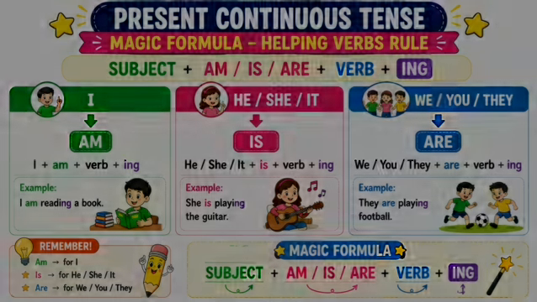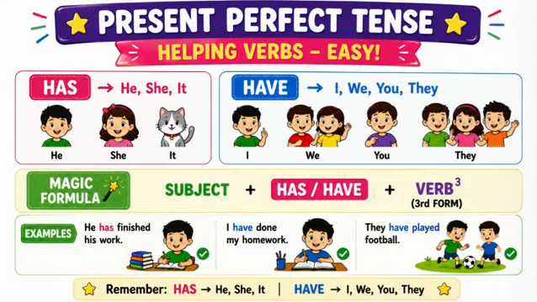Next is the present perfect tense. Why do we call this a perfect tense? Because the subject has done the work. And the magic formula is subject plus has/have plus verb third form. We always use the verb third form in a perfect tense, whether it's present, past, or future. We use has with he, she, it, or a singular name, and have with I, we, you, they. Like, he has finished his work, I have done my work, they have played football.